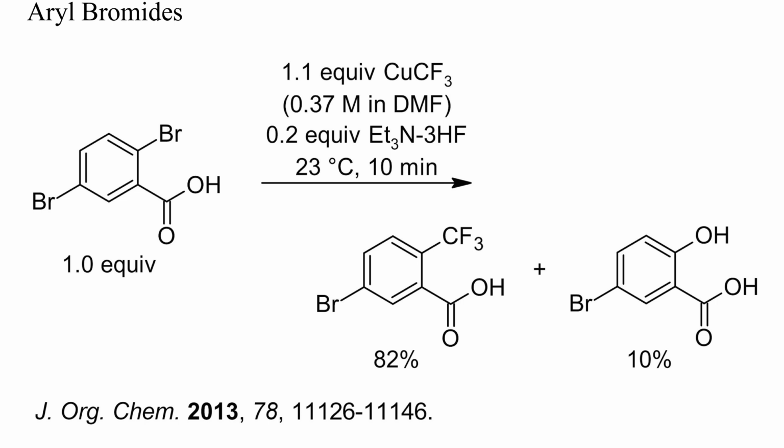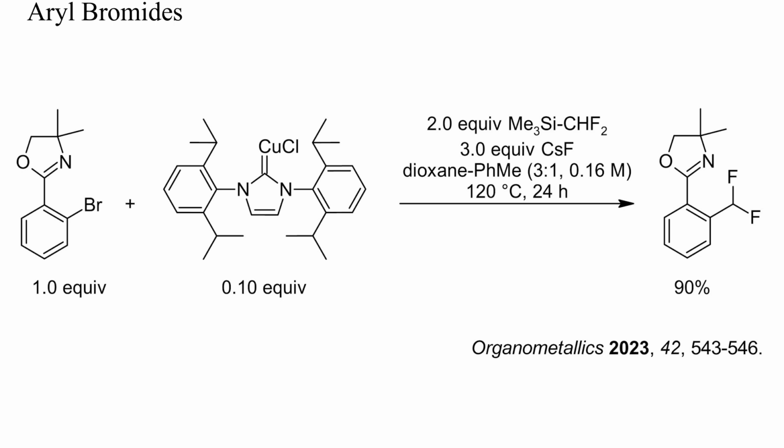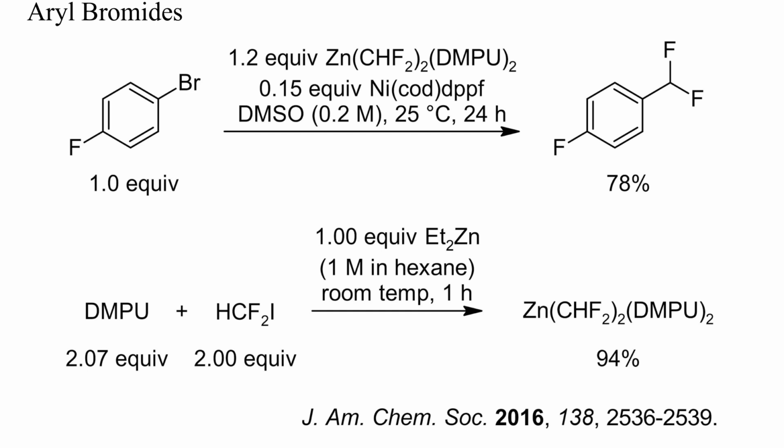As a byproduct, 10% of a phenol was formed. In this example, a protected chelating 2-bromobenzoic acid was difluoromethylated with a silane and 10% of a copper-carbene complex. An alternative to difluoromethylcopper is DMPU-stabilized bis(difluoromethyl)zinc. This reagent can be prepared from diethylzinc and difluoroiodomethane.